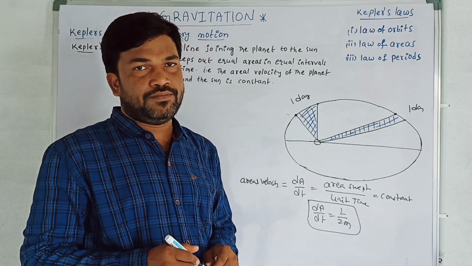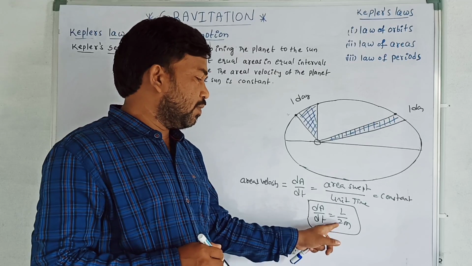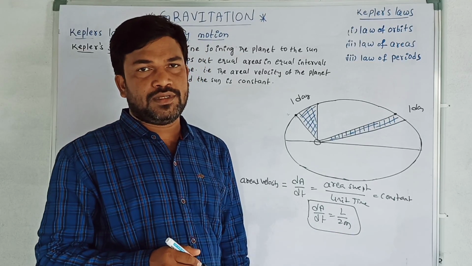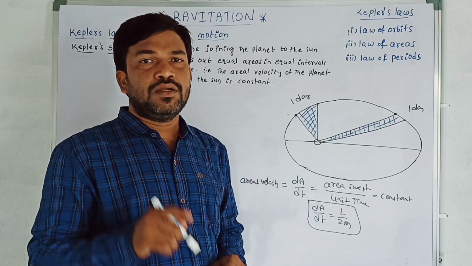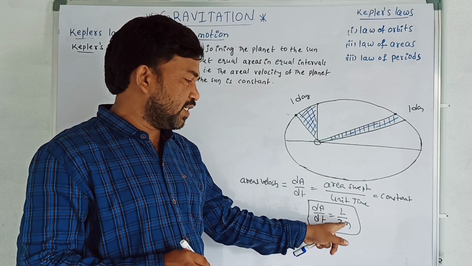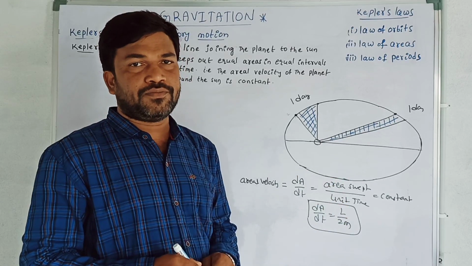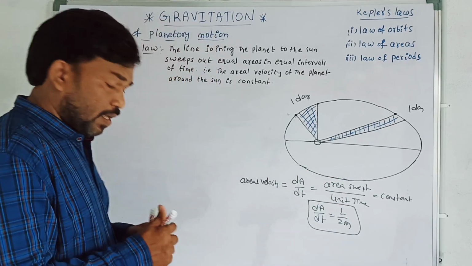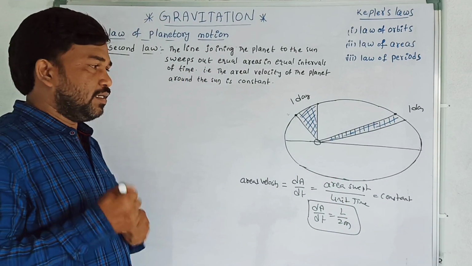Angular momentum. What is L? It is the angular momentum. The ratio of the angular momentum to 2 times the mass of the planet: dA by dt is equal to a constant, which is equal to L by 2m. Okay, now I am going to explain Kepler's law in 2 methods.